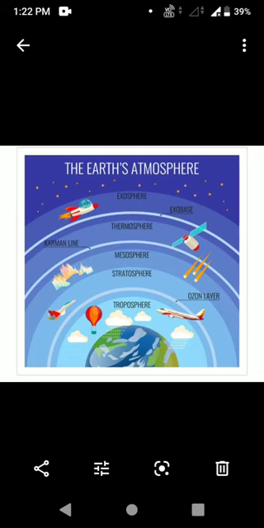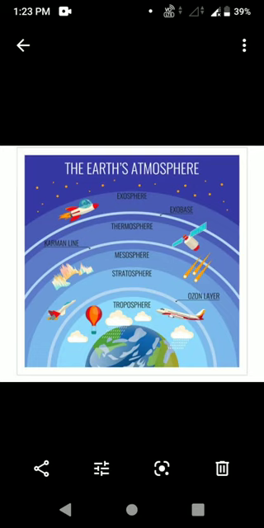So, there is another question also. Which layer is also called the homosphere? That is the thermosphere. Here, the upper portion of the thermosphere has uneven composition of gas and hence it is referred to as the heterosphere. Okay. So, in the uppermost layer of this thermosphere, the gases are uneven. They are not distributed in a uniform manner. Only the lower portion is uniform, so it is called the homosphere. The upper portion is uneven and it is called the heterosphere.